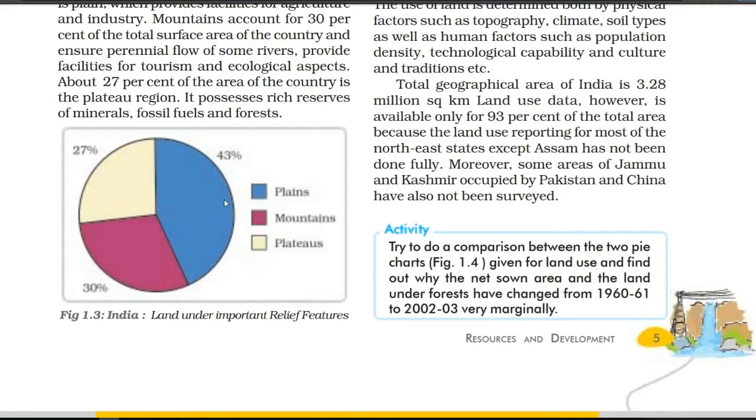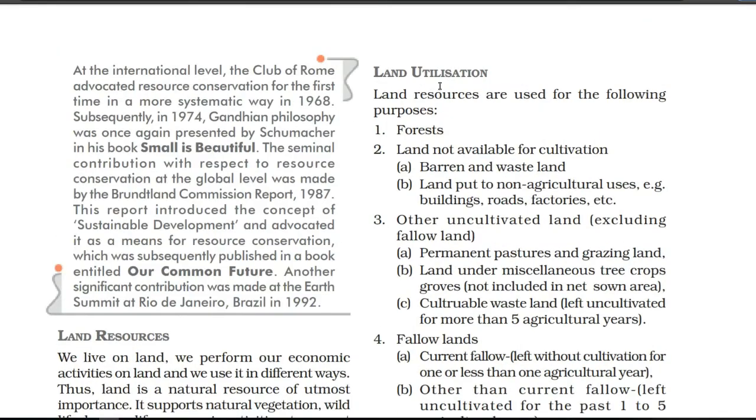On the plains, we can do agriculture and the construction of roads and buildings. On the plateaus, most of the minerals are found. On the mountains, tourism is possible, and a lot of perennial rivers flow here. So this kind of benefit we are getting from the mountains. The 27% plateau region, we very well know, possesses rich reserves of minerals, fossil fuels, and forests.